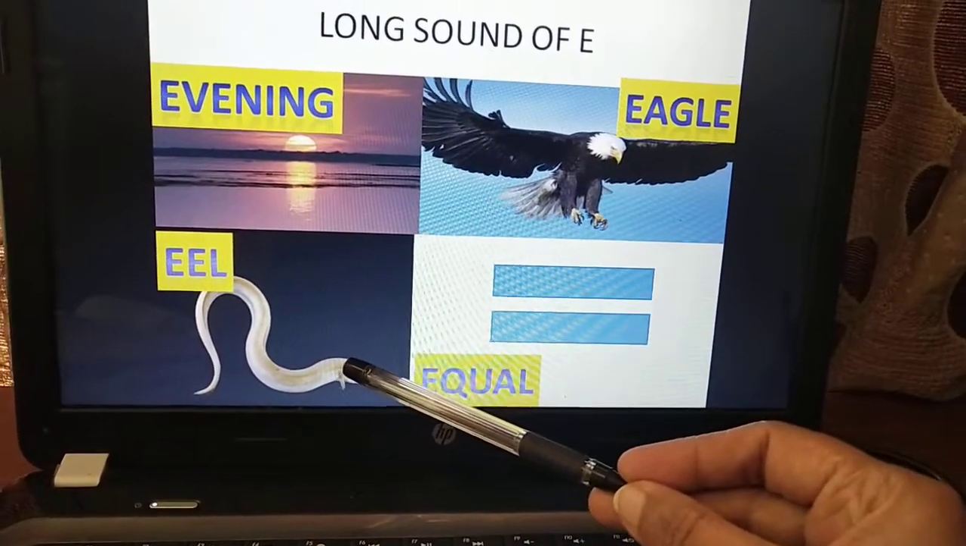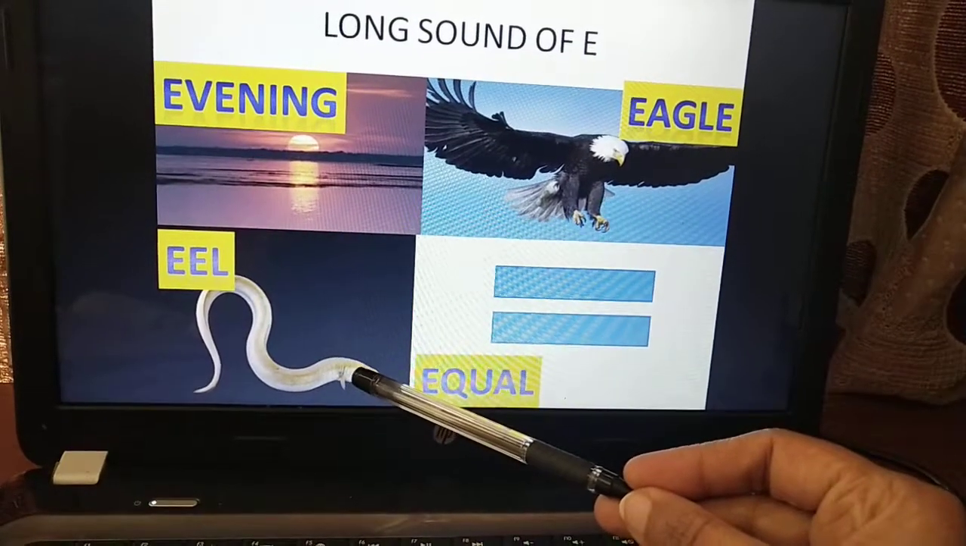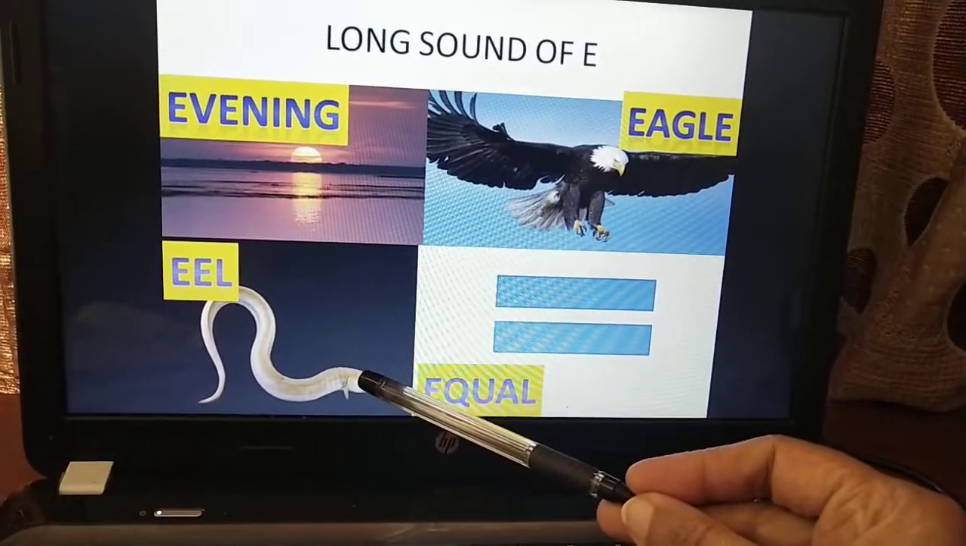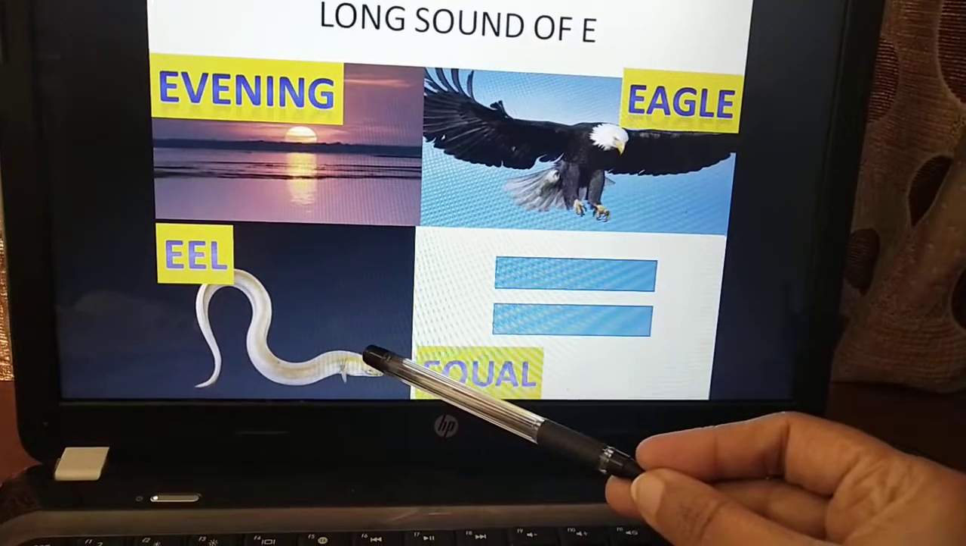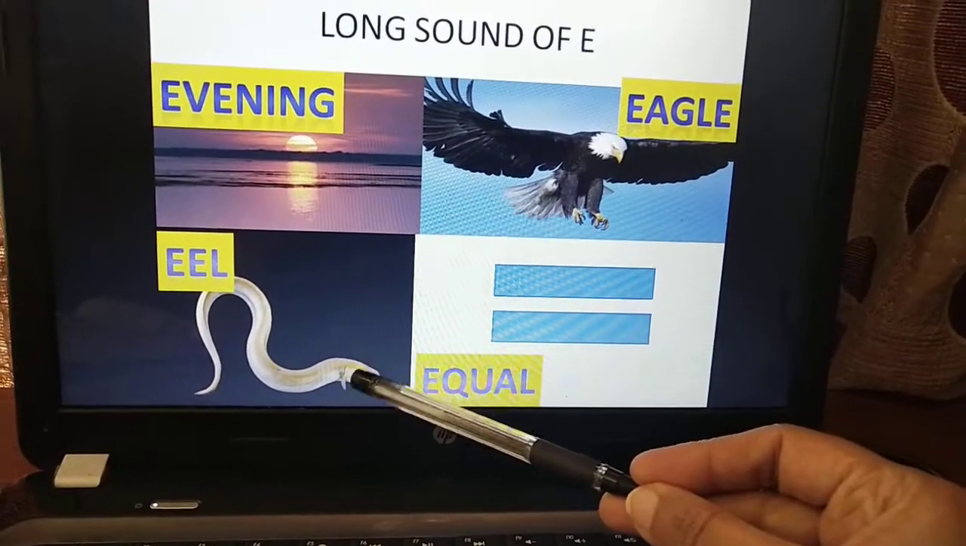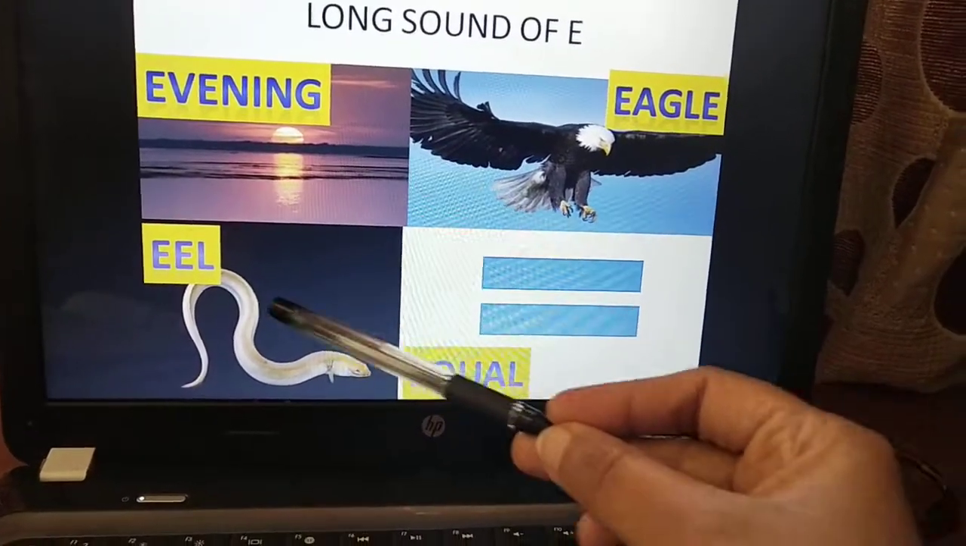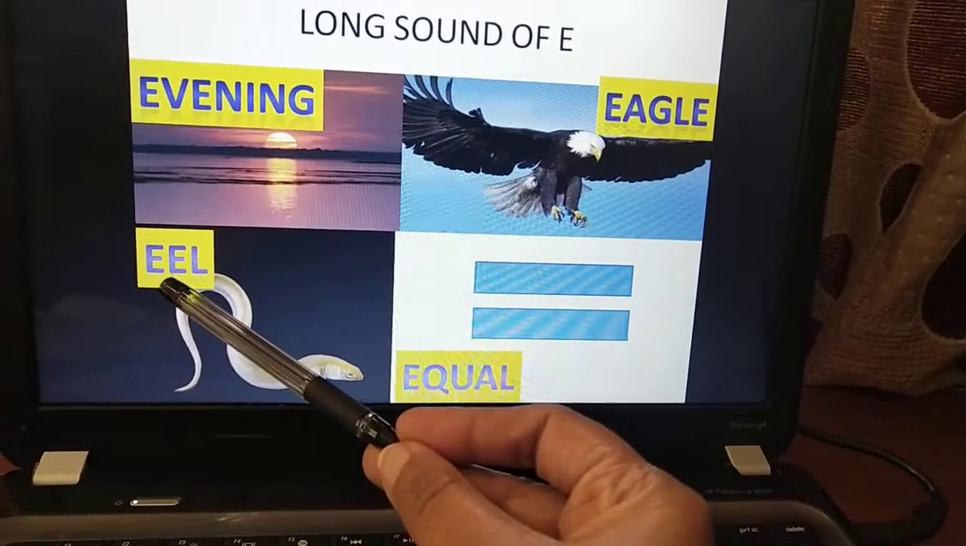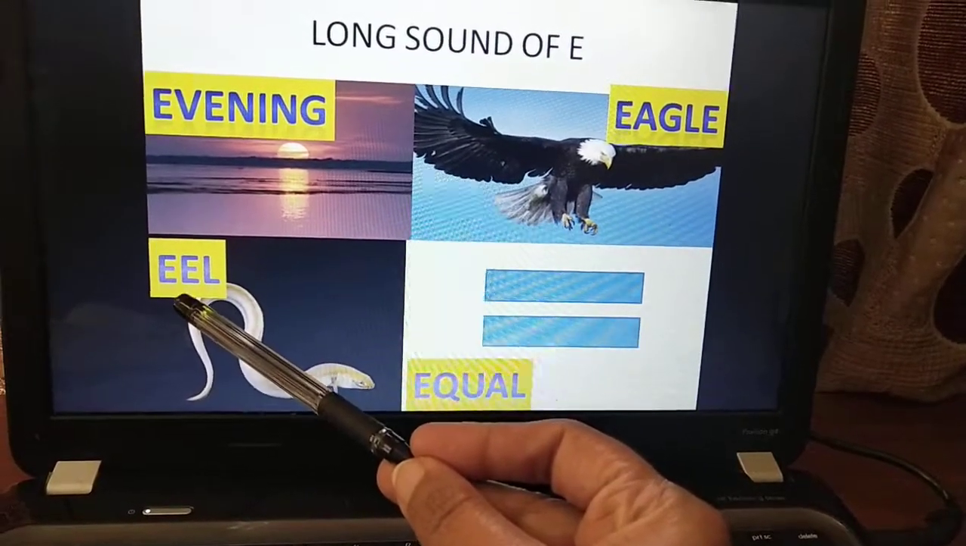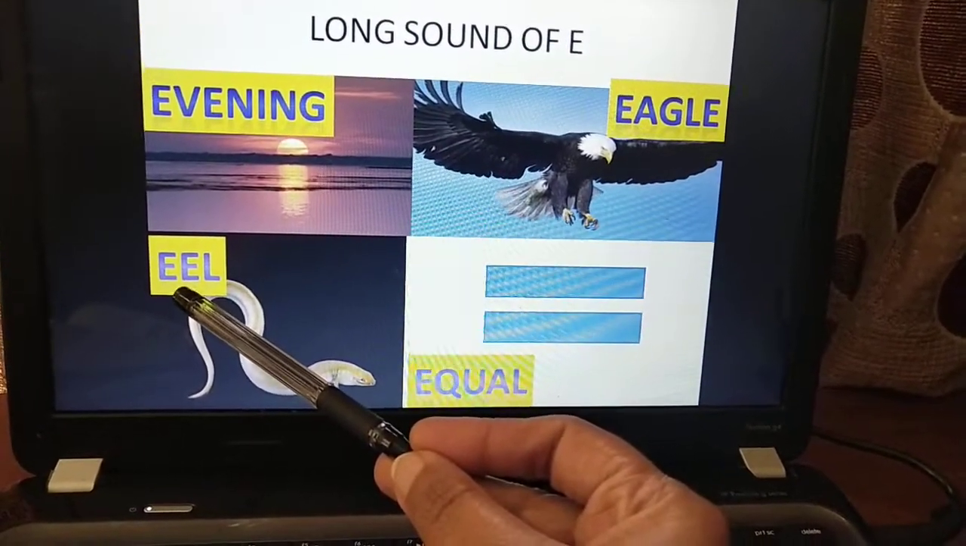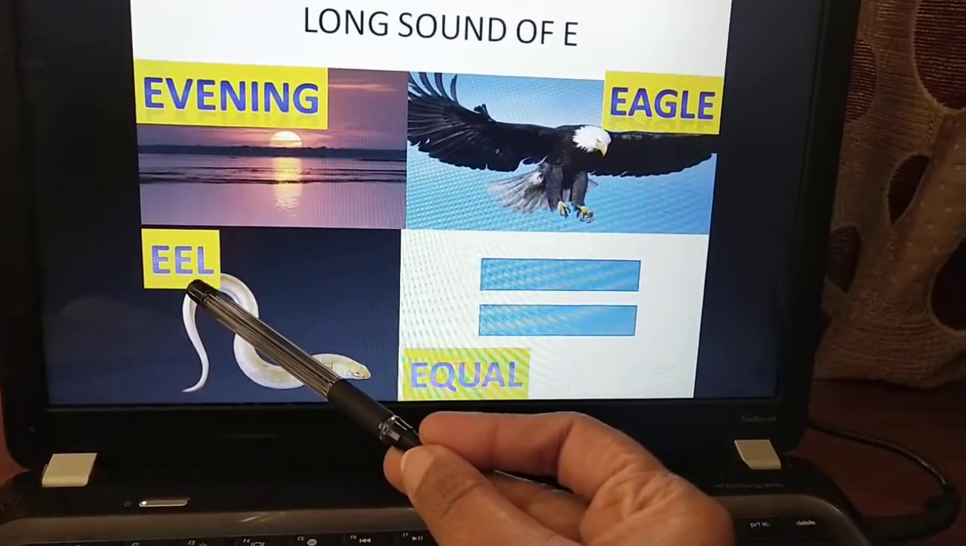Here you can see this animal is called an eel. Okay, it is actually a kind of water animal. Okay, it lives in the sea, although it looks like a snail. So its name is eel. So here also the first letter is E, but you don't say L, you say eel. So that is a long sound of vowel E.